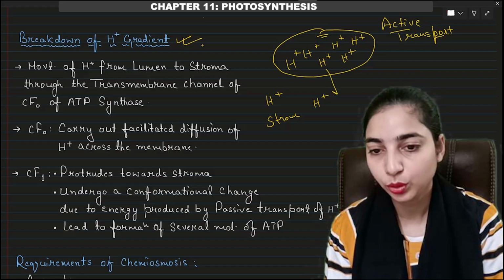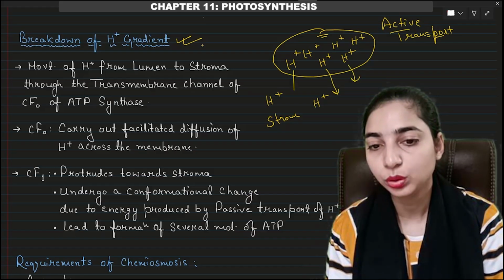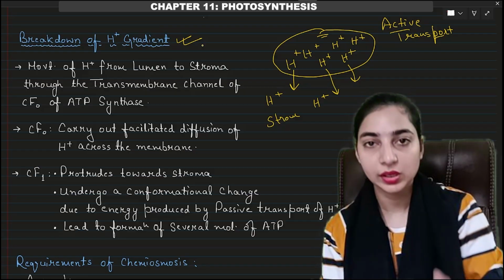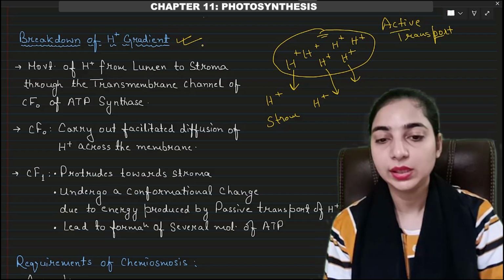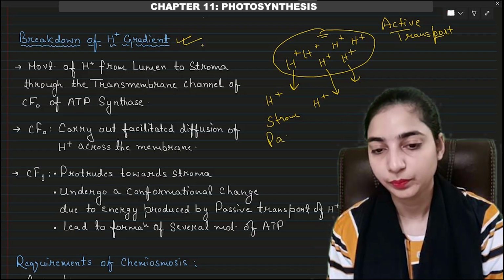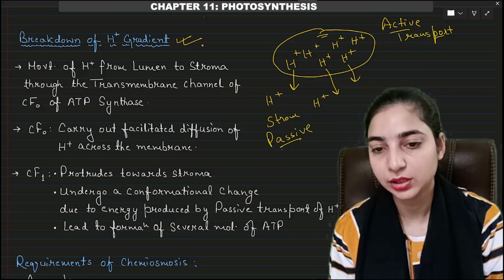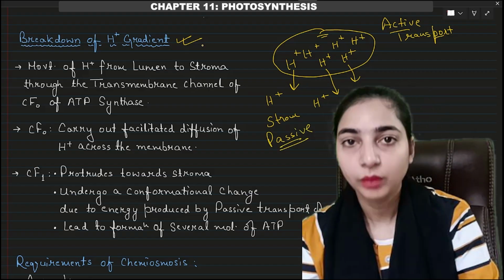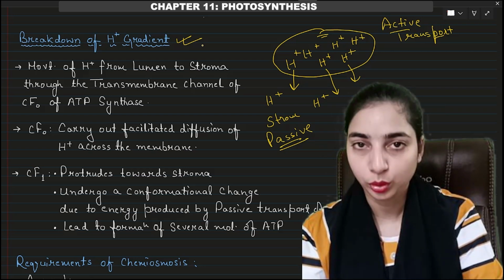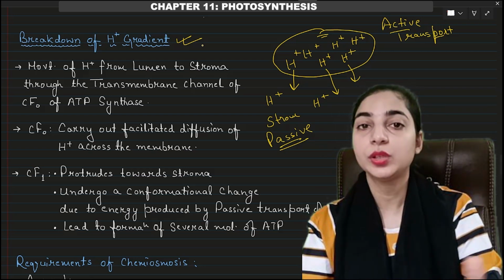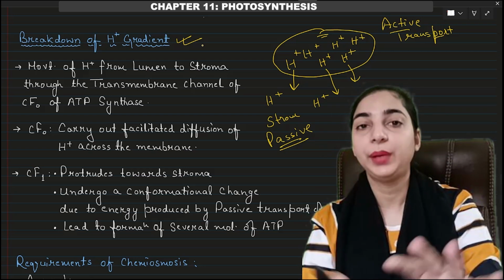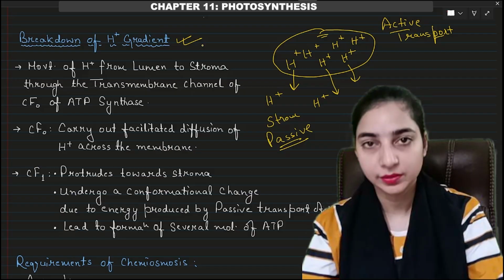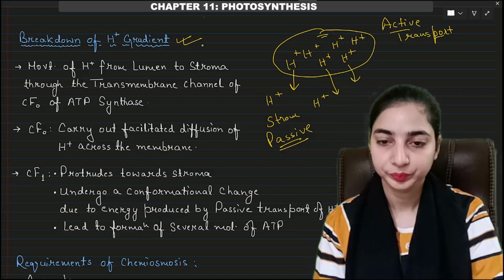But this time they will be moving from a high concentration to a low concentration. So this will be the passive transport of the protons. During the development of the proton gradient, the transport of protons was active transport, but during the breakdown of the proton gradient, the transport of protons will be passive transport. This you have to remember.